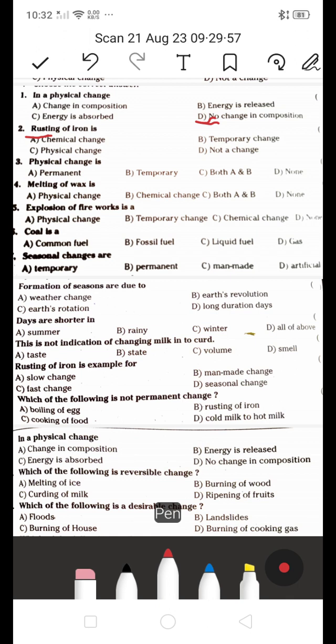Next one. A physical change is permanent, temporary, both A and B, or none. Which is the right answer? A physical change is a temporary one. So B is the right answer.